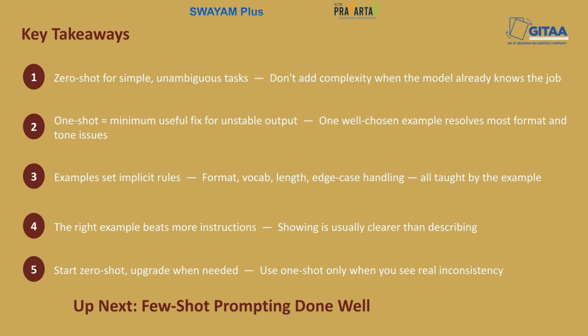So in the next video, we push this further. What happens when one example just isn't enough? So we look at a few shot prompting technique. So this will use multiple examples to define complex task behavior and cover exactly how to design examples that will actually work. So see you in video 3.